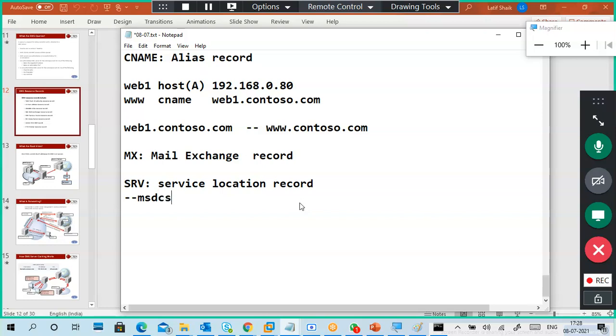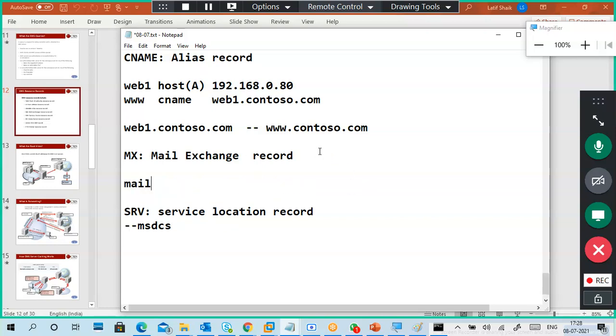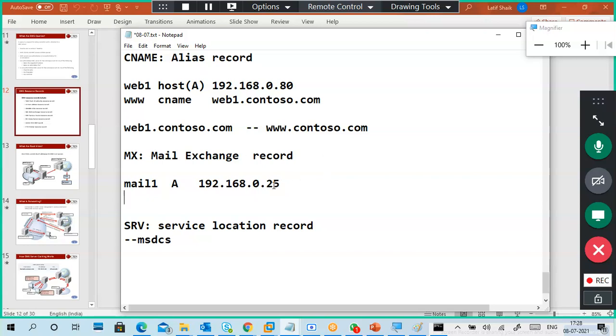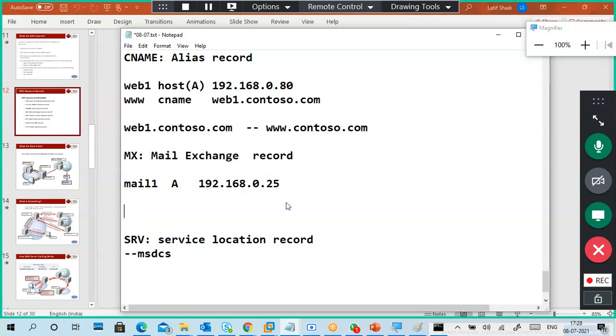Sir, I lost my audio in the MX part. Can you please explain mail servers? If you have a mail server, okay, I will give an example also. For example, mail1, a host record, means an A record is there, 192.168.0.25, for example. Why 25? Very good. SMTP port number.